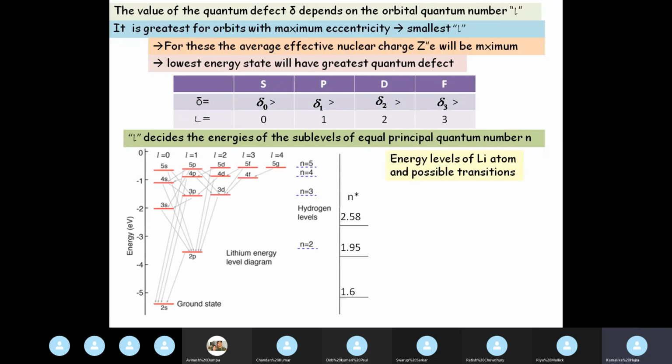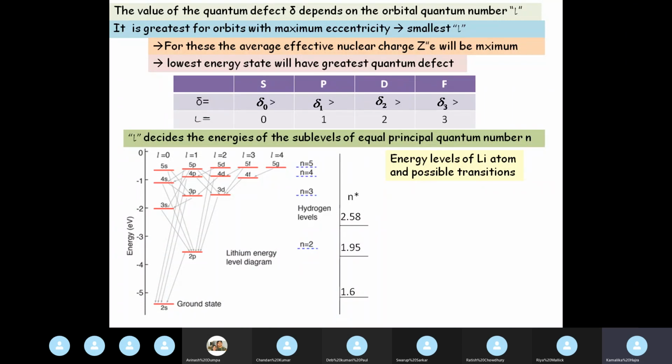So here, I have taken this from the internet. This shows the energy levels of lithium atom and the possible transitions. Now, which transitions are possible, how Hund's rule acts over here, how do we get the selection rules, etc.